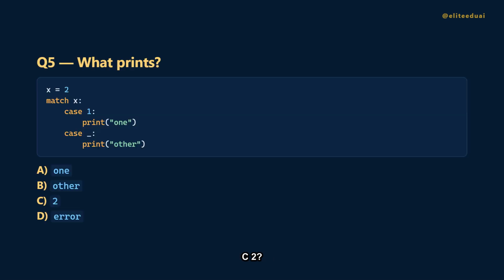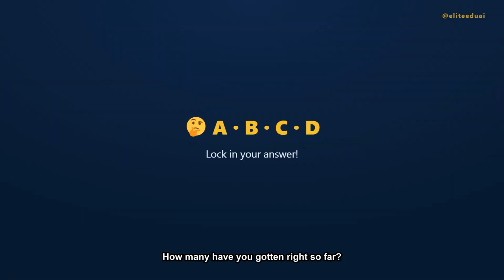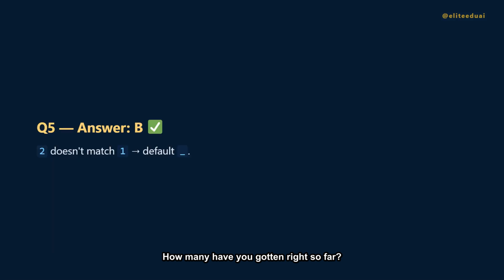Question 5. X is 2. Which case runs? Is it A, 1? B, other? C, 2? Or D, an error? The answer is B, other. 2 doesn't match case 1, so the underscore default runs and prints other.